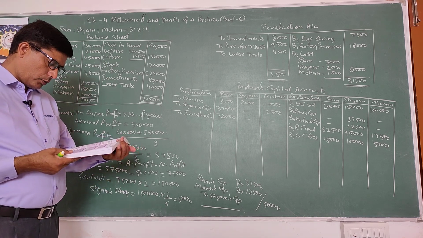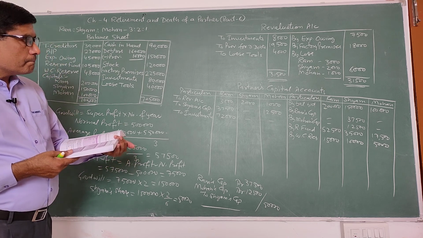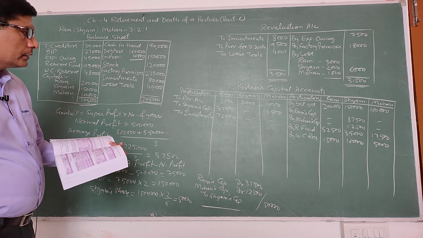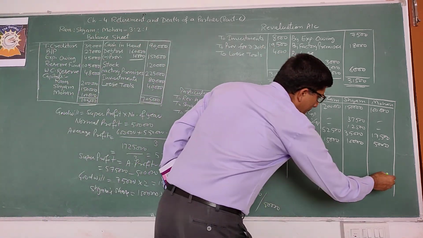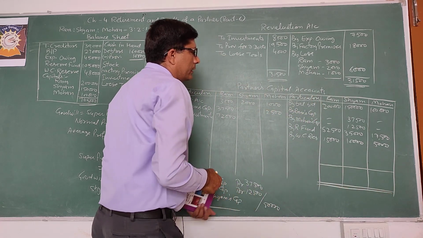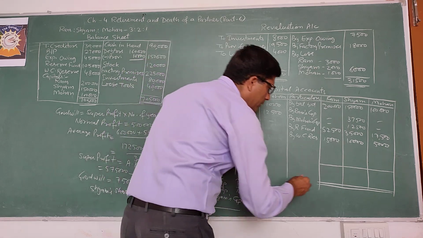Okay. Now balance the capital accounts. See, total the credit side of Ram, that is 2,67,500.